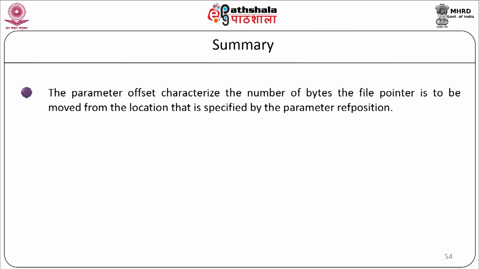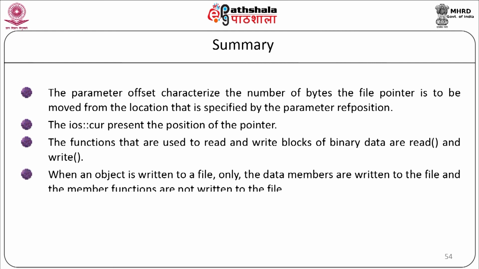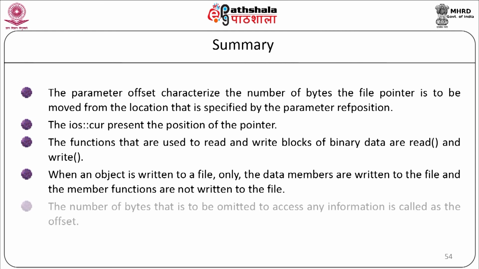The parameter offset characterizes the number of bytes the file pointer is to be moved from the location that is specified by the parameter reference position. The ios::cur presents the position of the pointer. The functions that are used to read and write blocks of binary data are read and write. When an object is written to a file, only the data members are written to the file and the member functions are not written to the file. The number of bytes that is to be moved to access any information is called the offset.